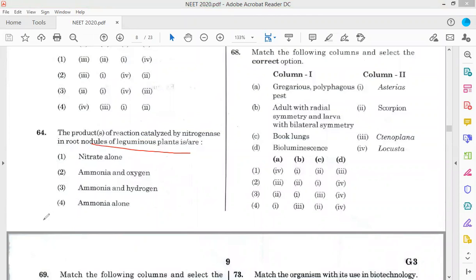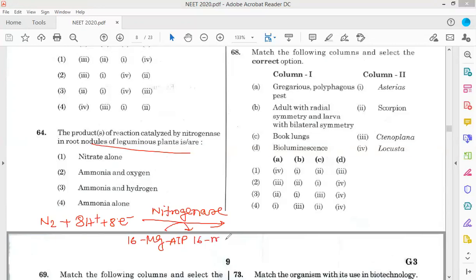During biological nitrogen fixation, N2 plus 8H plus 8 electrons, with the nitrogenase enzyme, 16 magnesium ATP converts into 16 ADP plus 16 Pi, and gives ammonia and hydrogen.